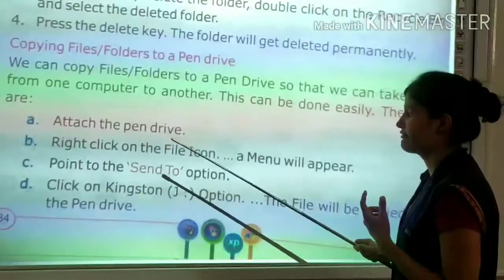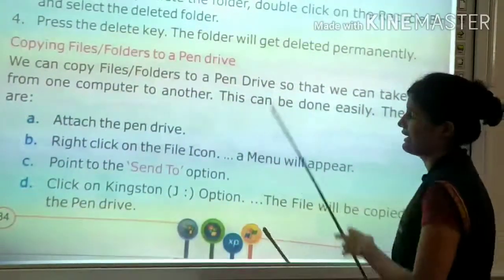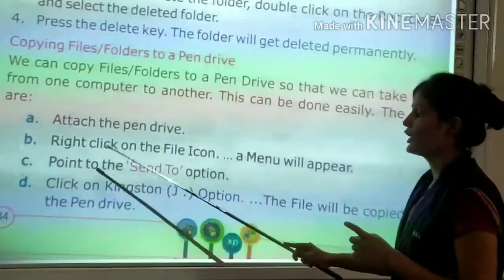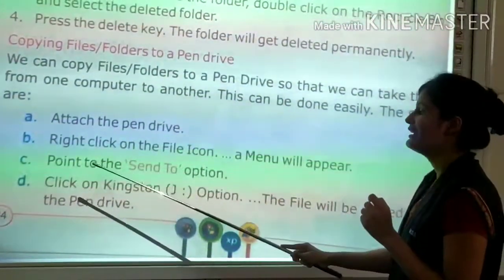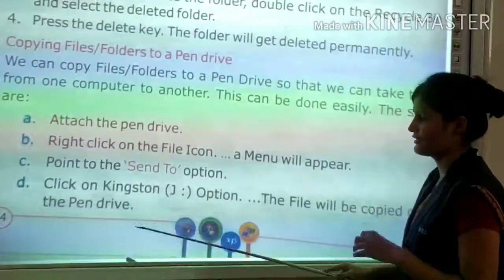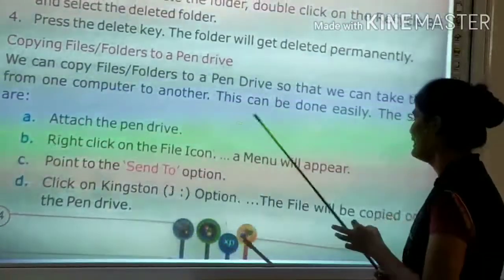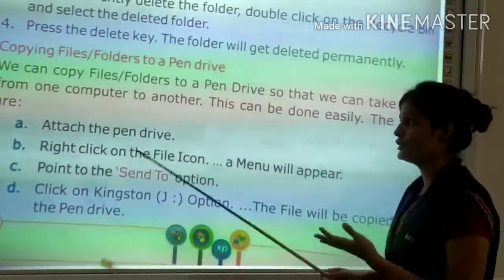Right click on the file icon. File icon पे क्या करना है हमें? Right click. A menu will appear. Right click करने पे एक menu appear होगा. Point to the send to option. कहाँ जाना है हमें? Send to option पे click करना है. Click on the Kingston option. The file will be copied into the pen drive. You have to click on the Kingston option. Then your file will be copied onto your pen drive or any other device you have connected with your computer.